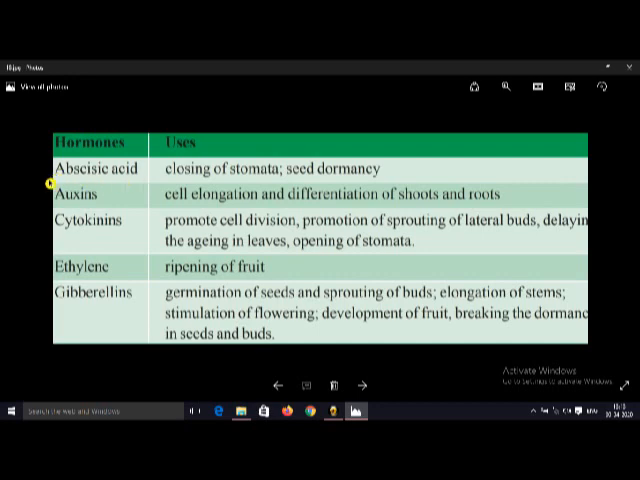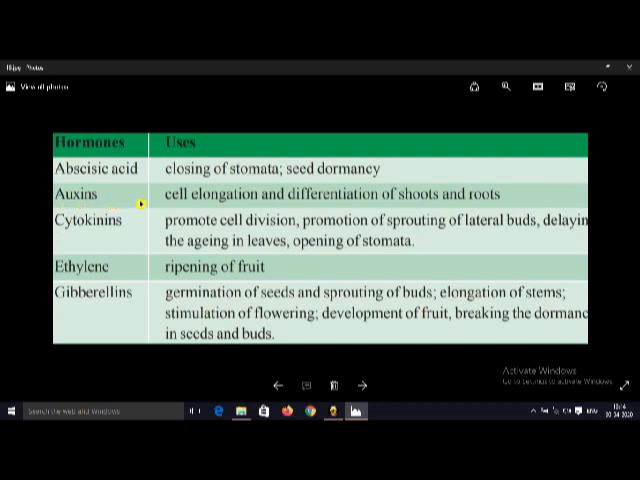Here, the first one, abscisic acid. It inhibits growth. That means it stops the growth of the plant, it closes the stomata in the leaves, and it increases seed dormancy. And all the remaining, auxins, cytokinins, ethylene and gibberellins, promote the growth of the plant. Only abscisic acid stops the growth of the plant, and the remaining hormones increase the growth of the plants.